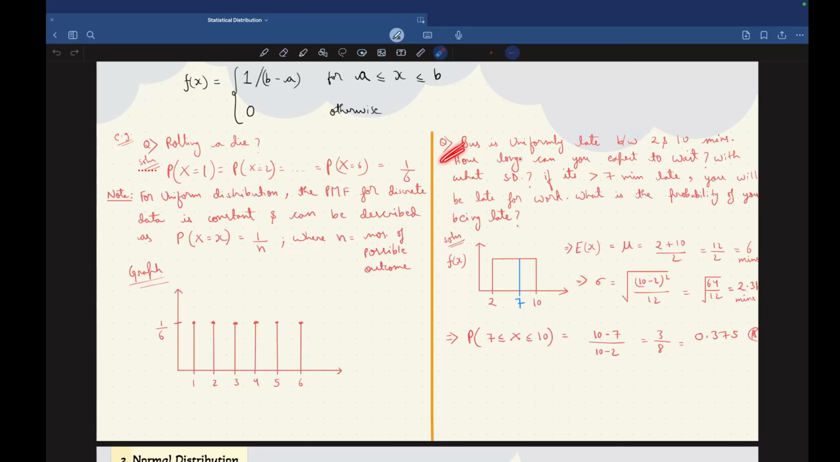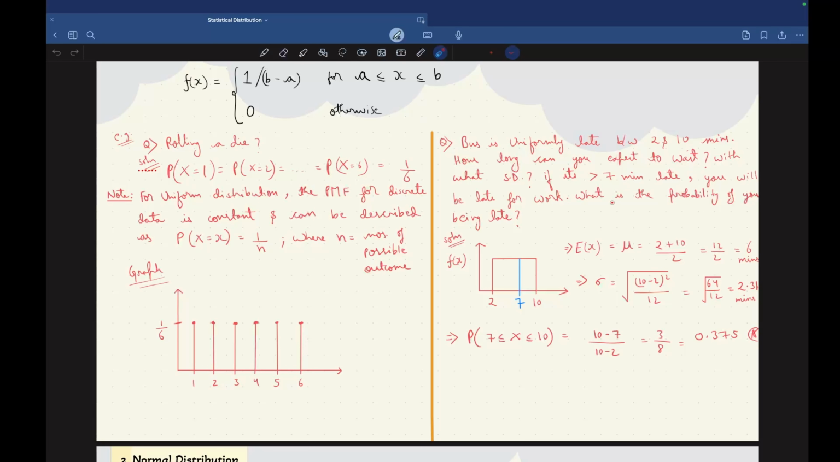Now let's see the second example. A bus is uniformly late between 2 and 10 minutes, right? How long can you expect to wait? With what standard deviation? Note one thing: if it's greater than 7 minutes late, you will be late for work. What is the probability of you being late? So first of all, we will find out the mean of this distribution. Mean or expected value is nothing but (2 plus 10) by 2, which is 12 by 2, that is 6 minutes. Now standard deviation, as we have seen above, is square root of (d minus c) whole square divided by 12. So (10 minus 2) whole square divided by 12 is equal to square root of 64 by 12. That will come approximately 2.31 minutes.